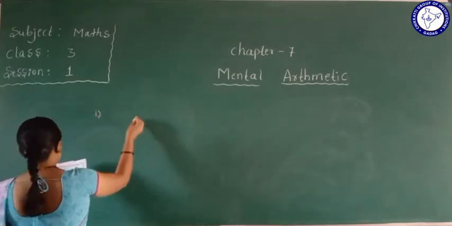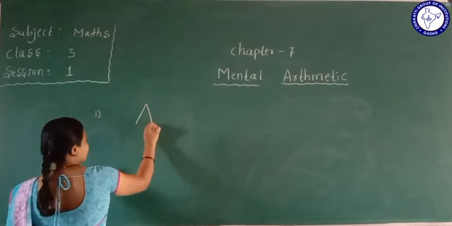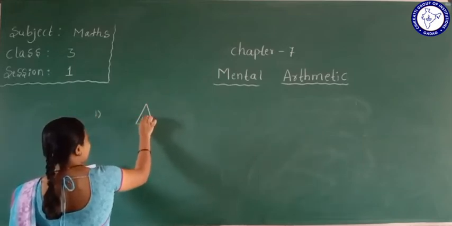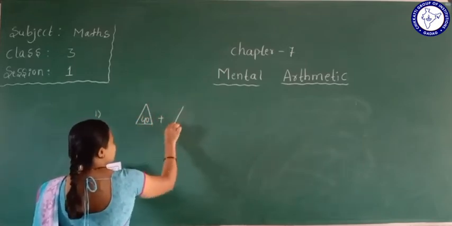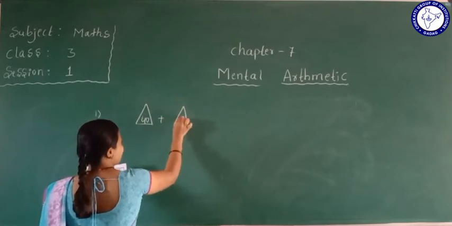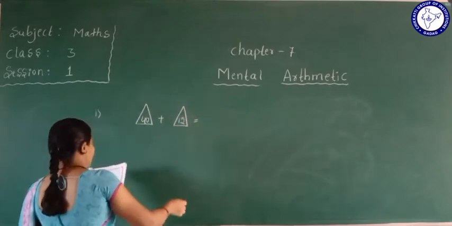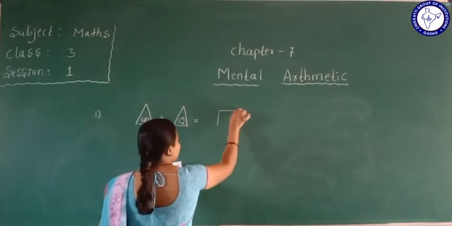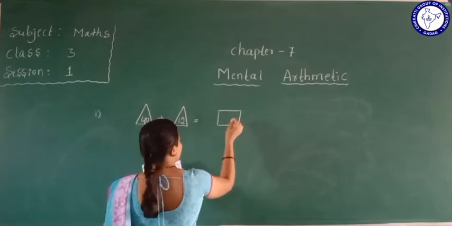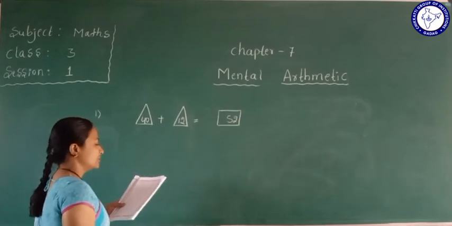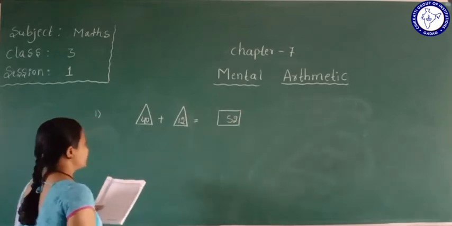In this angle 40 plus, in this angle 12 is given. So we get the answer in the square, 52. Yes, the answer is 52. First one done.